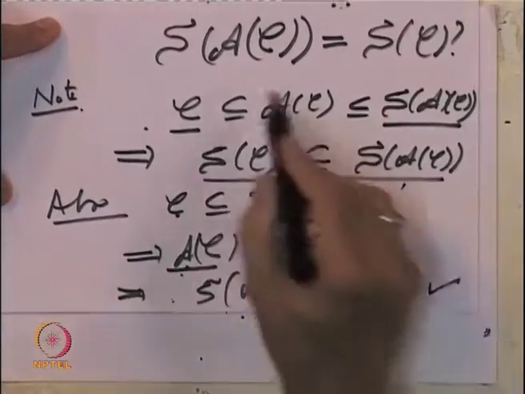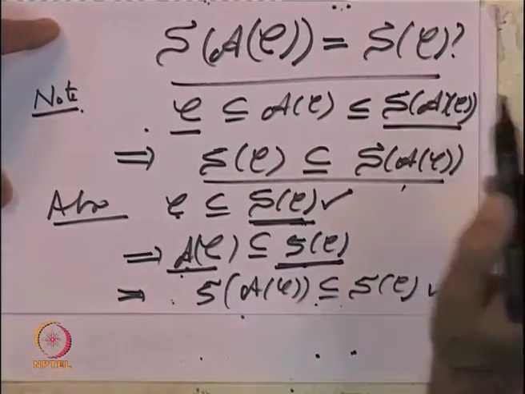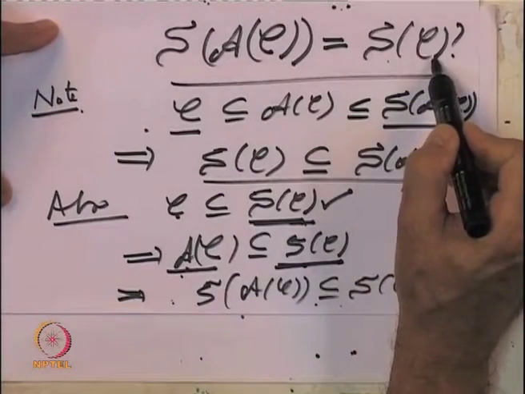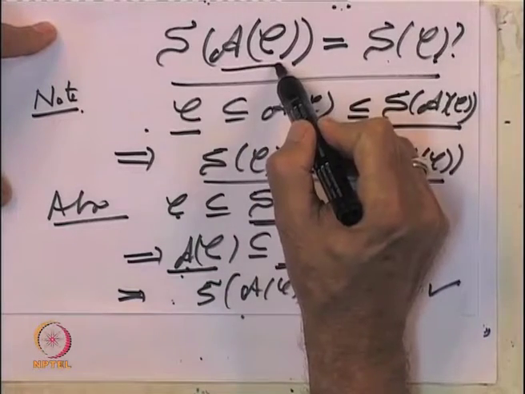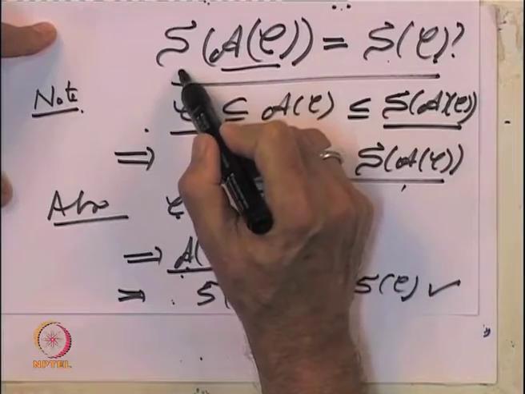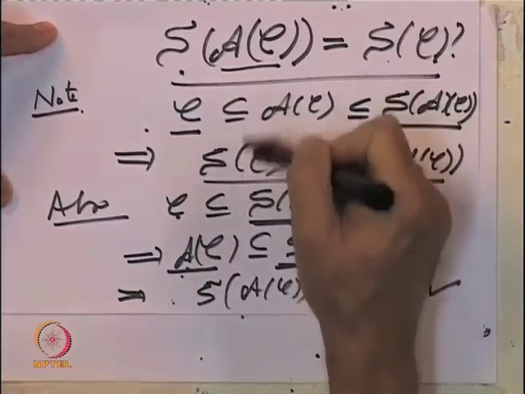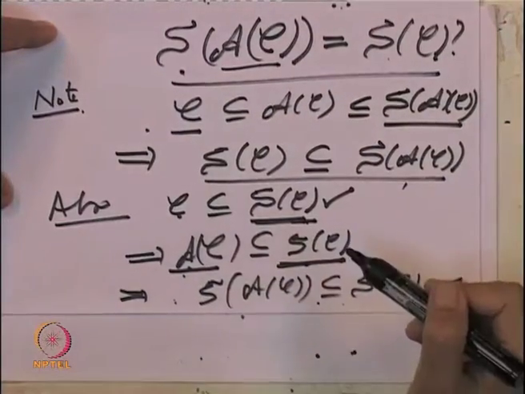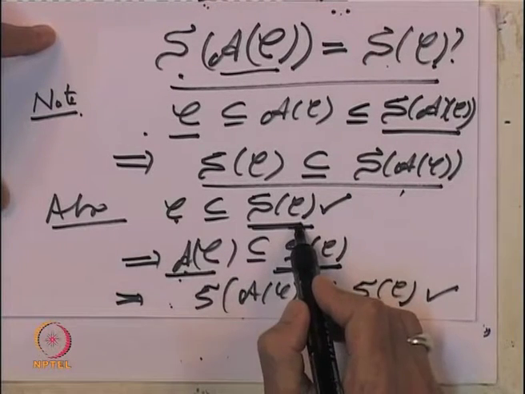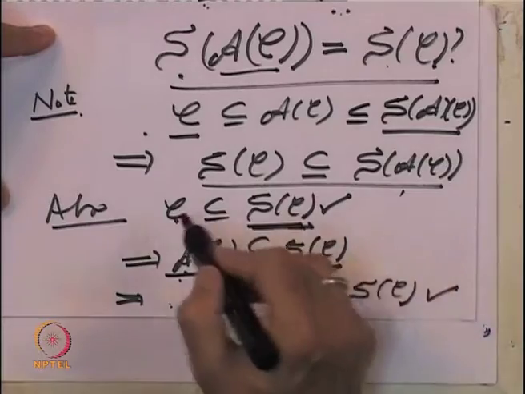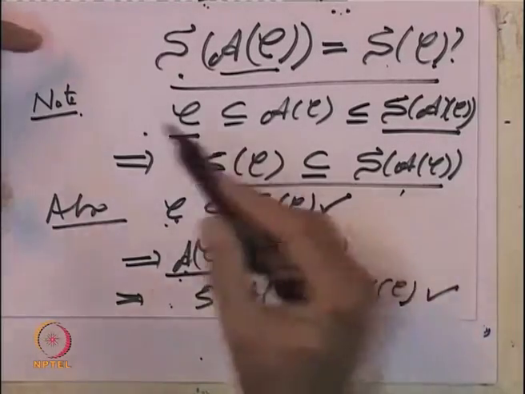So, these two together imply that the sigma algebra generated by any collection C is same as you can first generate the algebra and then generate the sigma algebra. It does not matter, both are same. And the proof illustrates the use of this technique again and again. If C is inside something and that something is an algebra, then the algebra generated comes inside and so on.